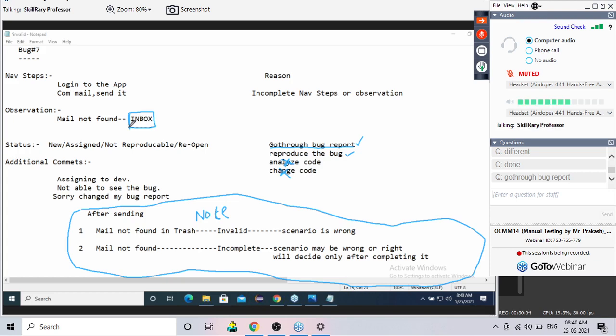If the developer only developed the compose and sent item modules, but the test engineer is checking the inbox, would it be valid? What are you talking about, Vijay? What is that question? Tell me. The bug is reported by the test engineer, not by the developer. How can you ask me the opposite question? That is wrong. The question itself is wrong, Vijay.